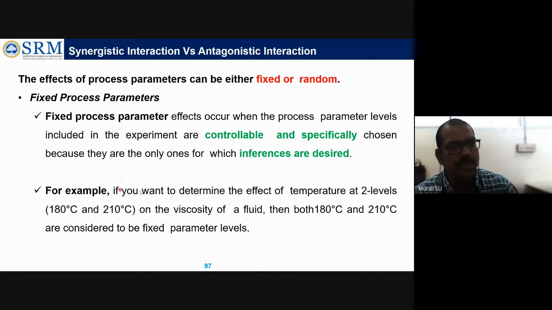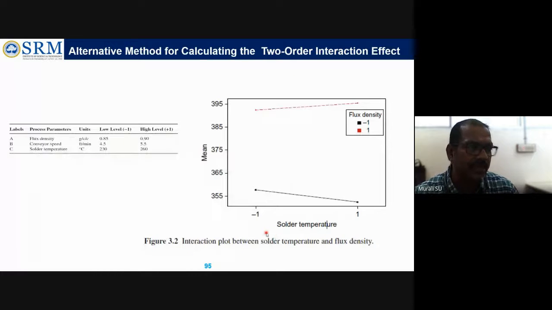For example, if you want to determine the effect of temperature at two levels, like 180 and 210, on the viscosity of a particular fluid, then both 180 and 210 are considered fixed process parameters. In our previous example, flux density, conveyor speed, shoulder temperature, with levels of 0.85 and 0.9, are considered fixed process parameters.